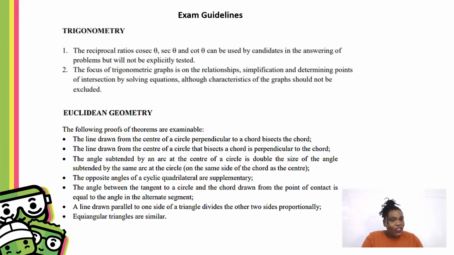In the trig section, which is a very huge section, even though we know that there are reciprocal ratios, cosec, sec, and cot, they will not be explicitly tested, but if you're comfortable with them, go ahead and use them. The focus will be on trig graphs, so you should know the general shape of your trig graph. You need to know the basics.